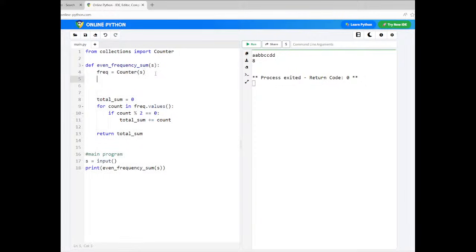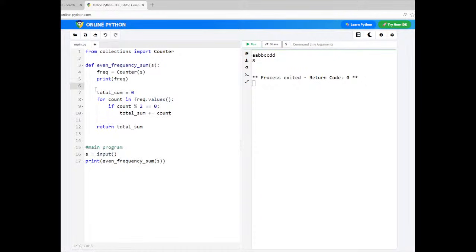Now if you want to see it, I'll print the frequency dictionary here. You can see it afterwards. Now your dictionary is ready. The remaining code is the same. You define a variable called total count, then go through the dictionary values and print it. That's it.